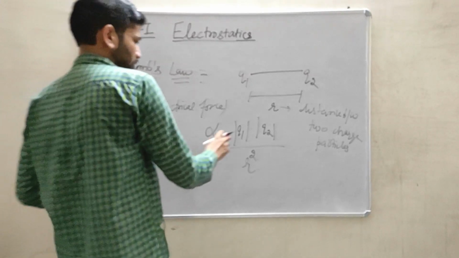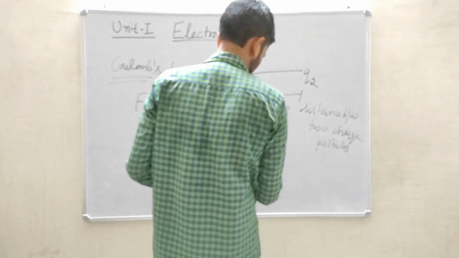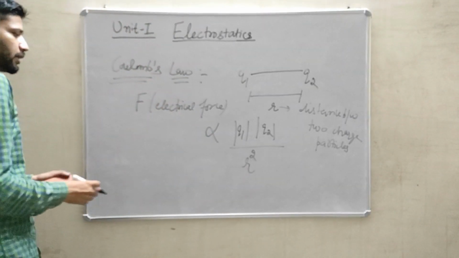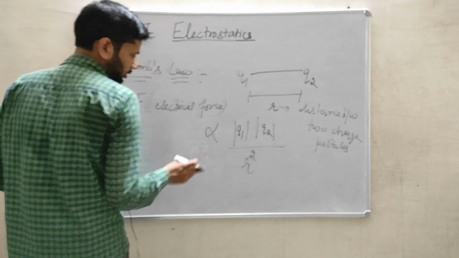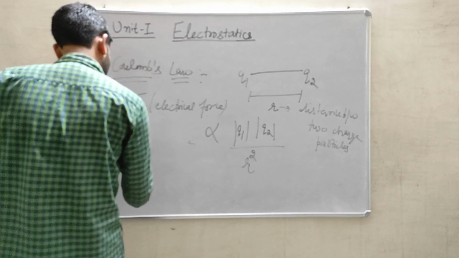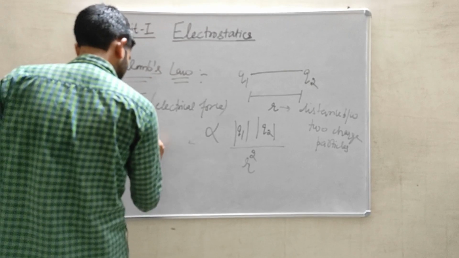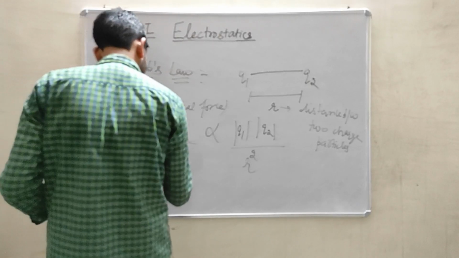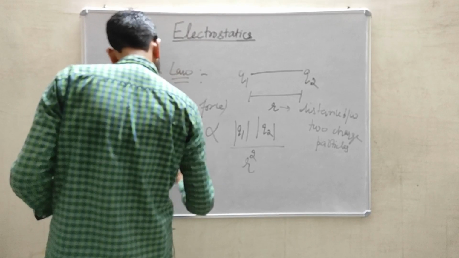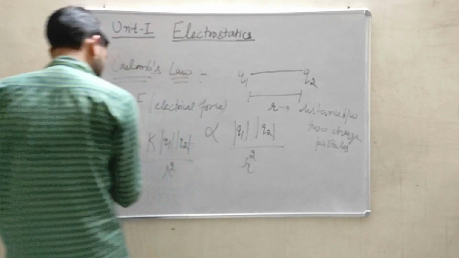It is directly proportional to the product of Q1 and Q2 and inversely proportional to the square of distance between them. So if I remove the proportionality sign, this constant of proportionality is written in terms of K, and this relation will go like this.